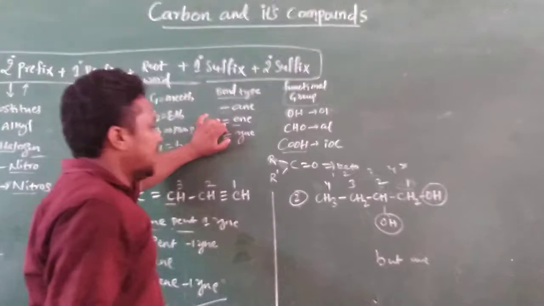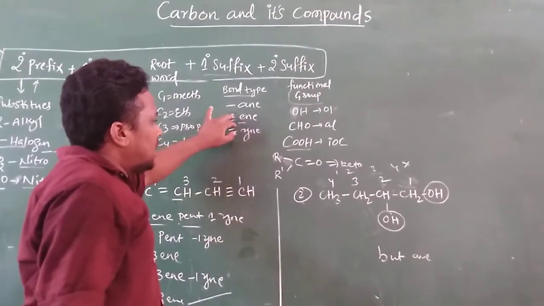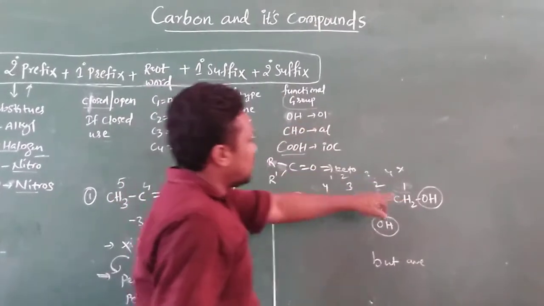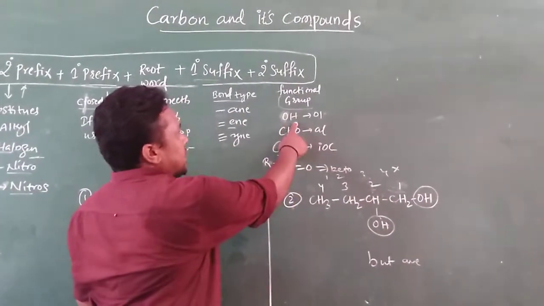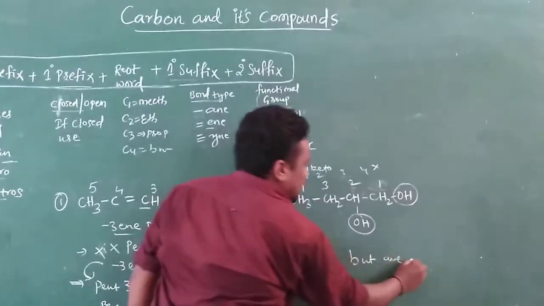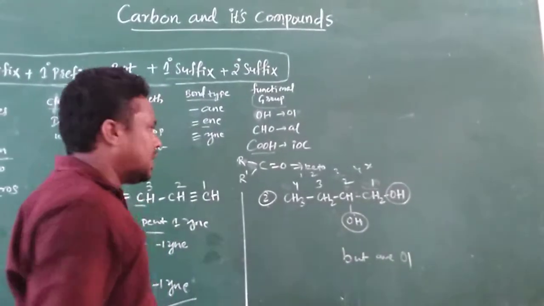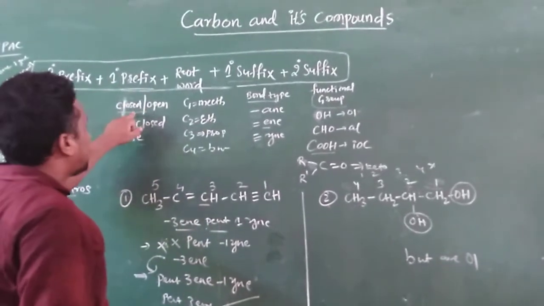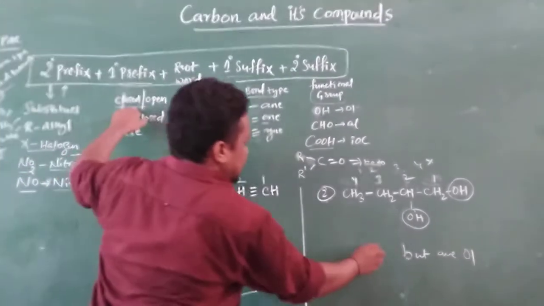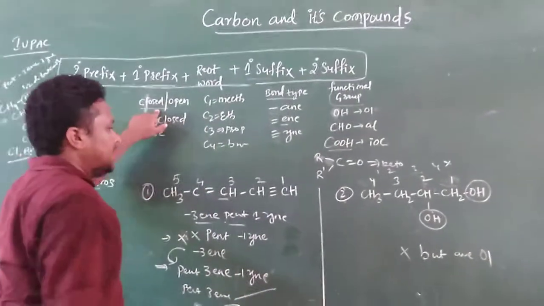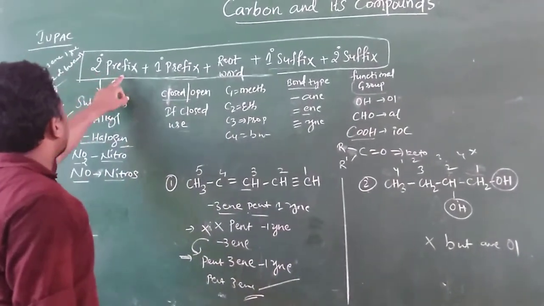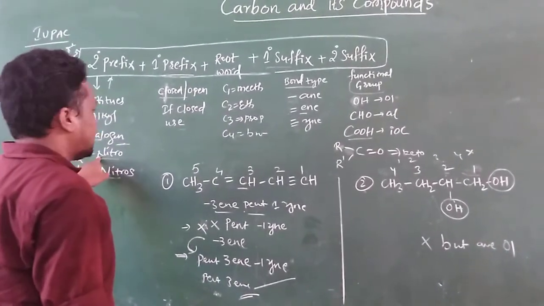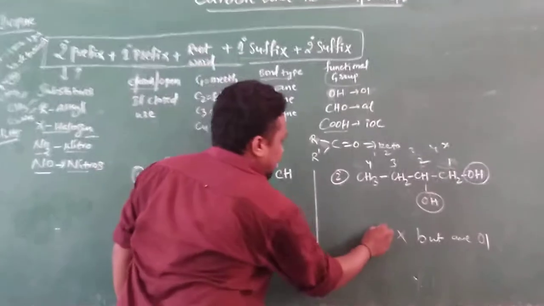Next, is there any functional group? Yes, functional group is there. What is that? Alcohol group. OH is nothing but the alcohol group. If OH is there, we need to write ol. Next, come to this point, primary prefix. If it is a closed or open chain structure, it is open chain, so you need not write anything here. Next, secondary prefix. Are there any substituents, alkyl groups, halogen groups? No. So you need not write anything.